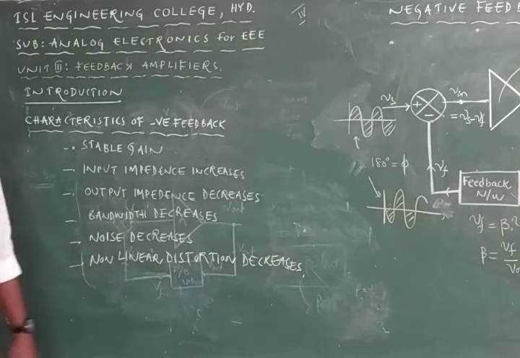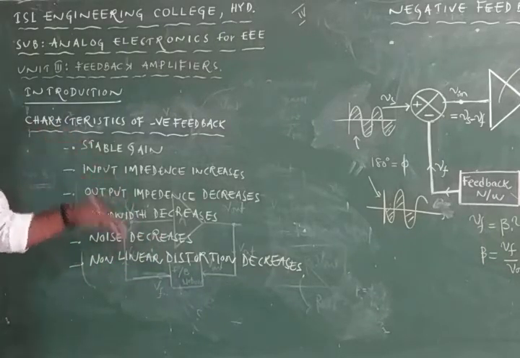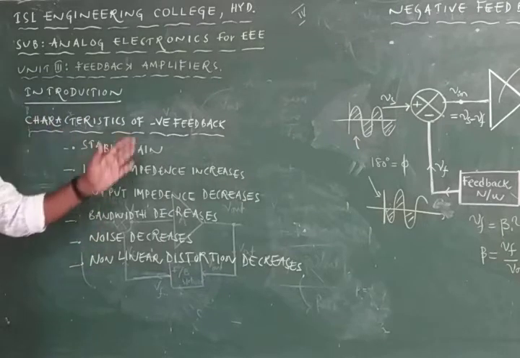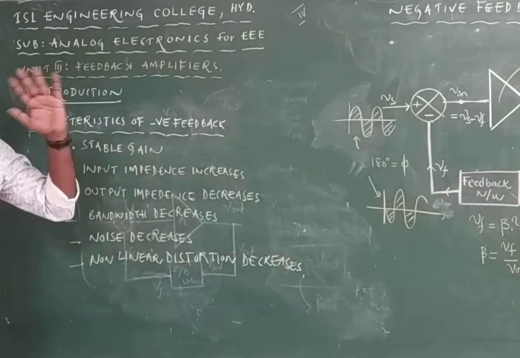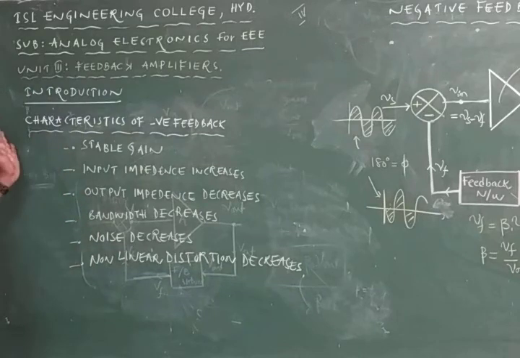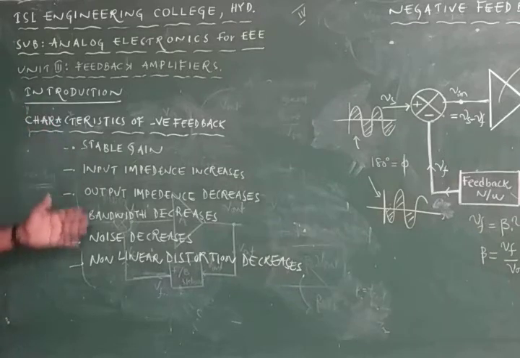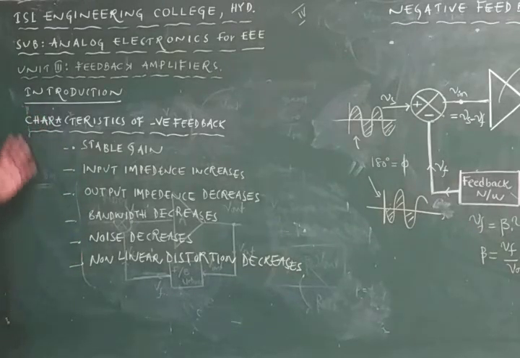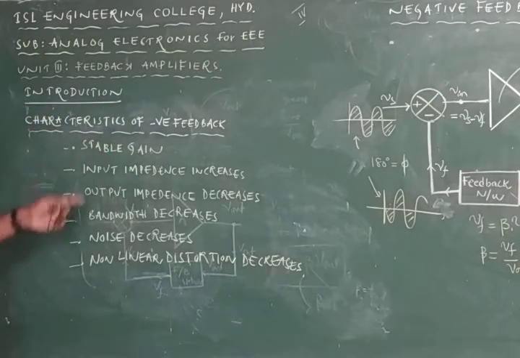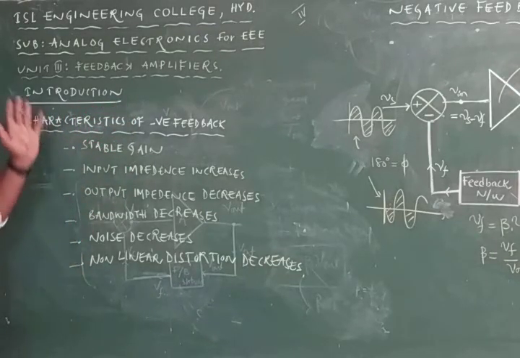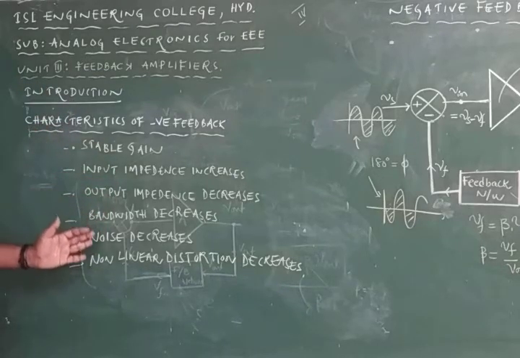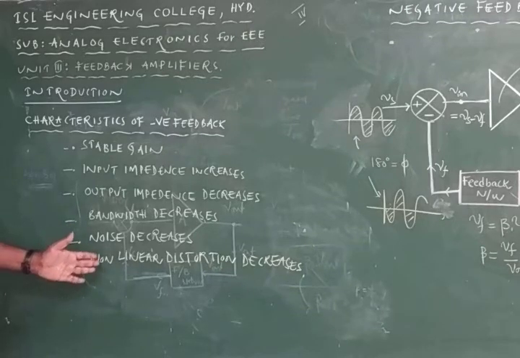And the next one, whatever noise is there in the circuit is going to decrease by employing the negative feedback. And the nonlinear distortion is also going to reduce by making use of the negative feedback. By employing the negative feedback in the amplifier circuit, we will have these 6 advantages, also called the characteristics of negative feedback. What are the 6? First, gain is going to be stable; input impedance increases; output impedance decreases; bandwidth increases; noise decreases; and nonlinear distortion decreases.